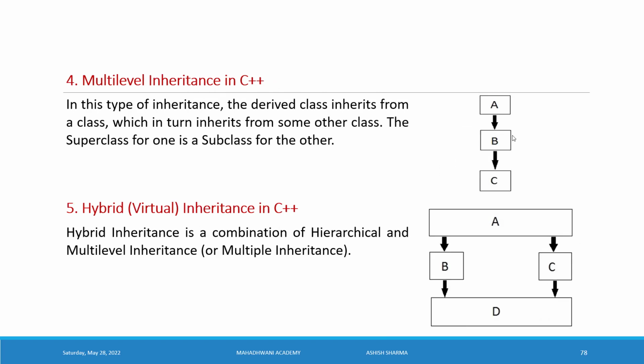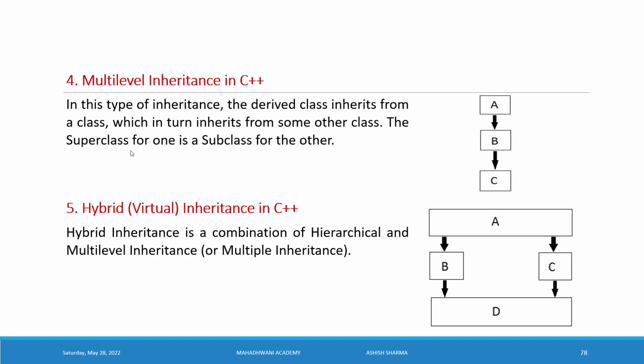Multi-level inheritance. Here in this structure you can see A, B and C. There are three classes. B is a derived class for A and parent class for C. B is a child class for A and parent class for C. In this type of inheritance, the derived class inherits from a class which in turn inherits from some other class.